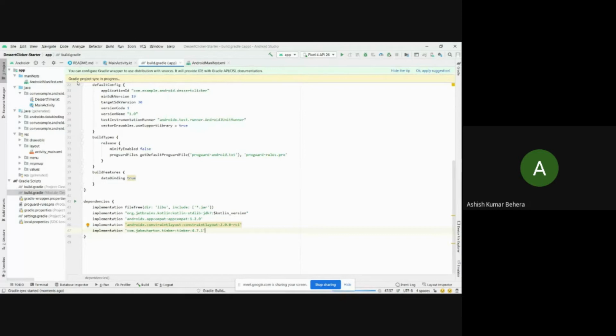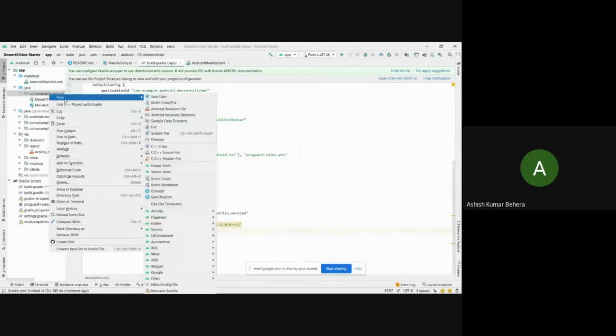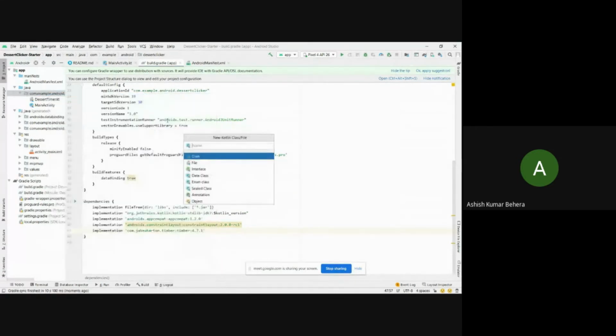So the Gradle project is syncing here as you can see, and it will just take a few seconds. Okay, guys, so my project has been synced. After that, we need to create a class and initialize the Timber library. In order to do so, we need to add the class in our Java folder. So now right click on the com.example.android.desertclicker file and add a new Kotlin class file.